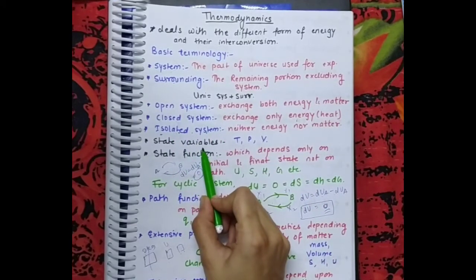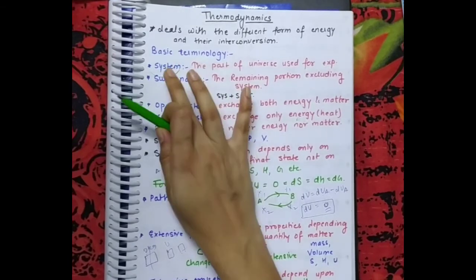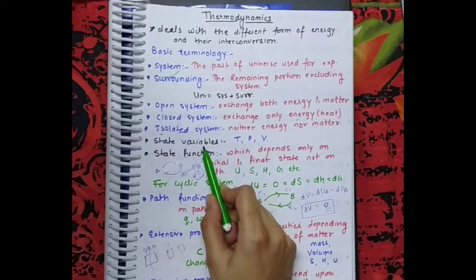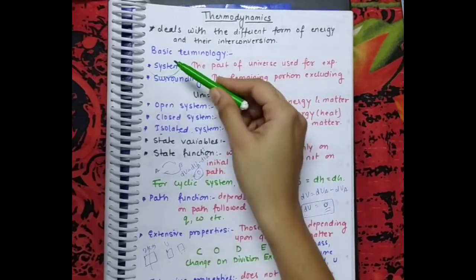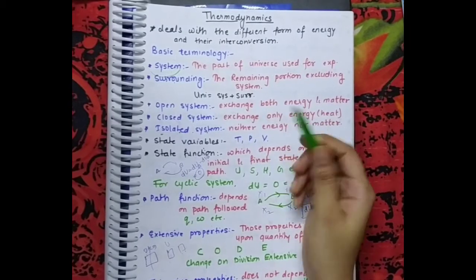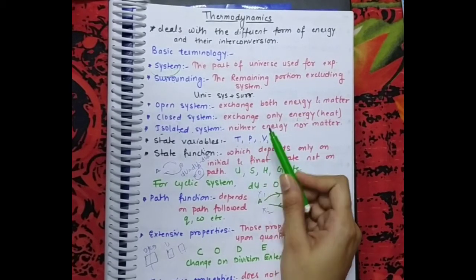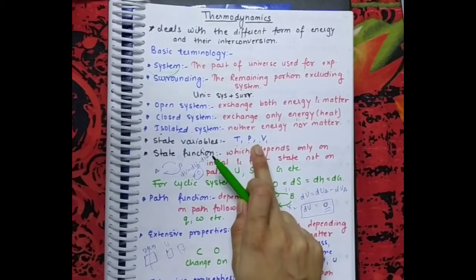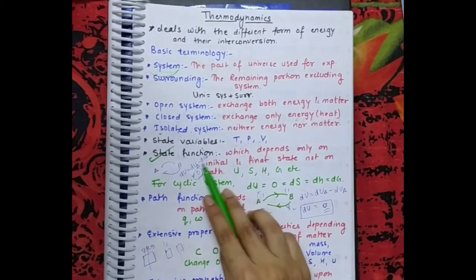State variables means what? When the state of the system is expressed in terms of variables, these are known as state variables. For example, any system which is kept at any temperature, at any pressure and volume, so these are known as state variables. Means the state of a system is described in terms of variables, which are known as state variables.